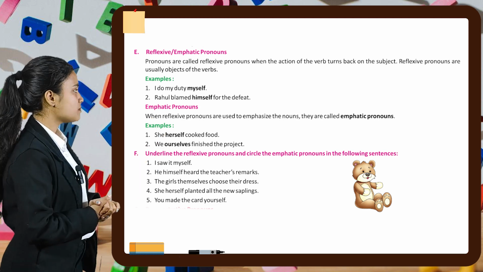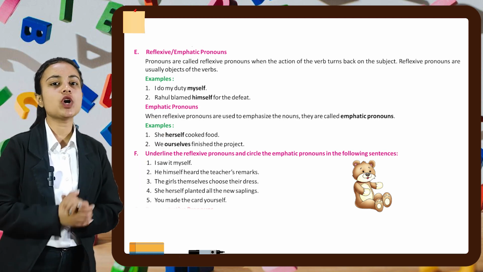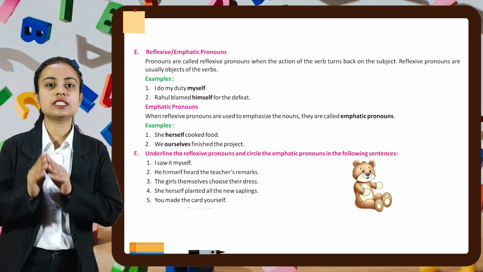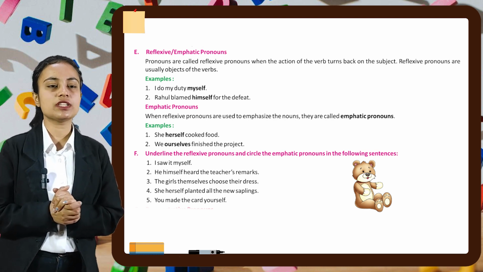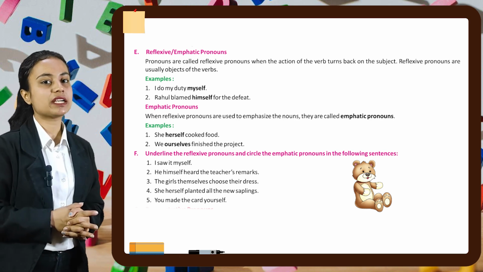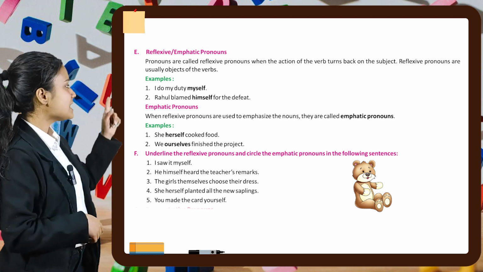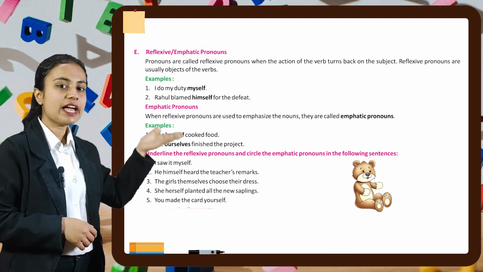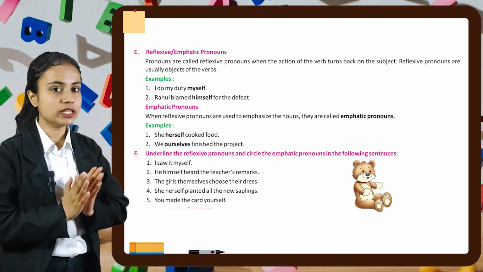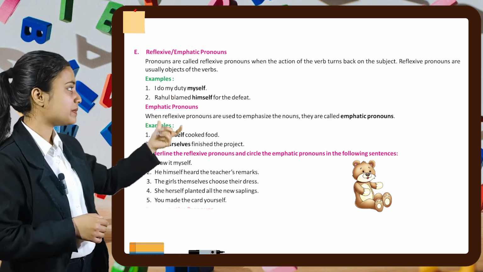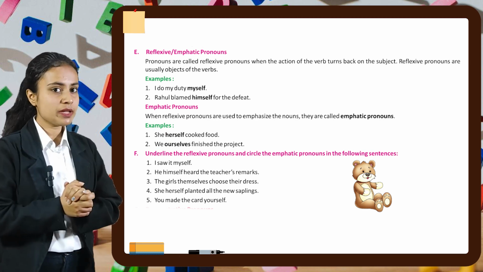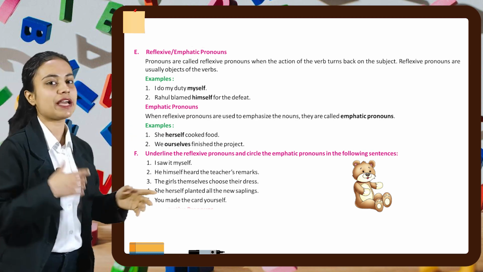Now, next comes a question in which we have to underline the reflexive pronouns and circle emphatic pronouns in the following sentences. So, let's see part number 1 of this question. I saw it myself. Since I and myself are not written together, here myself will be the reflexive pronoun. In a similar manner, you have to do the rest of the parts by yourself.